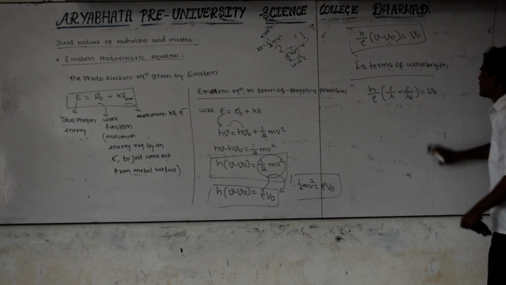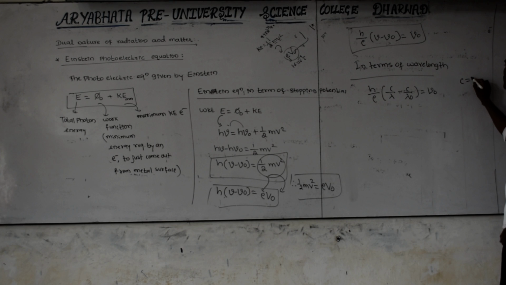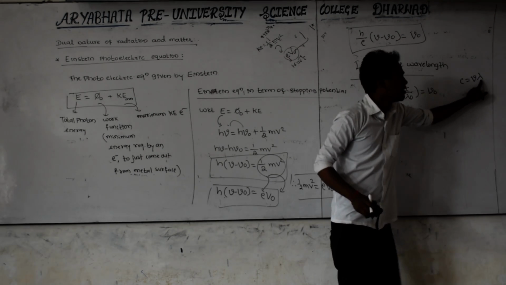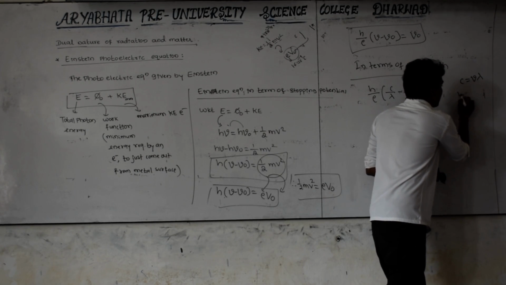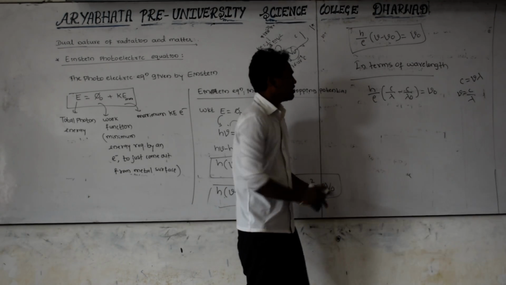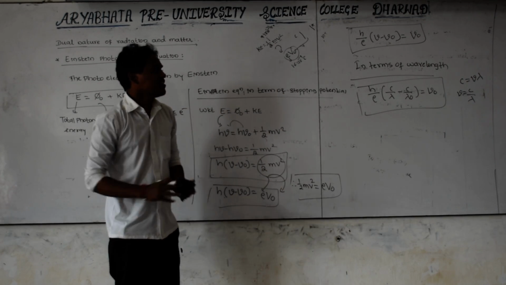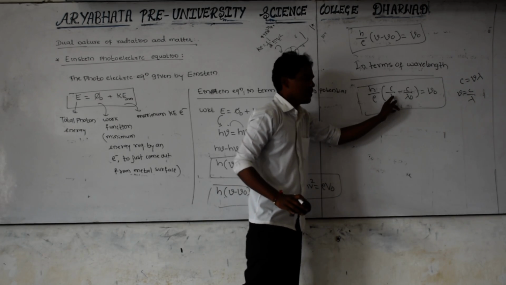Here I have written c by lambda instead of nu because you know very well c is equal to nu into lambda. Speed of light is equal to frequency into wavelength. That's why nu is equal to c divided by lambda, just substituted. This is also the Einstein photoelectric equation, but in terms of wavelength.